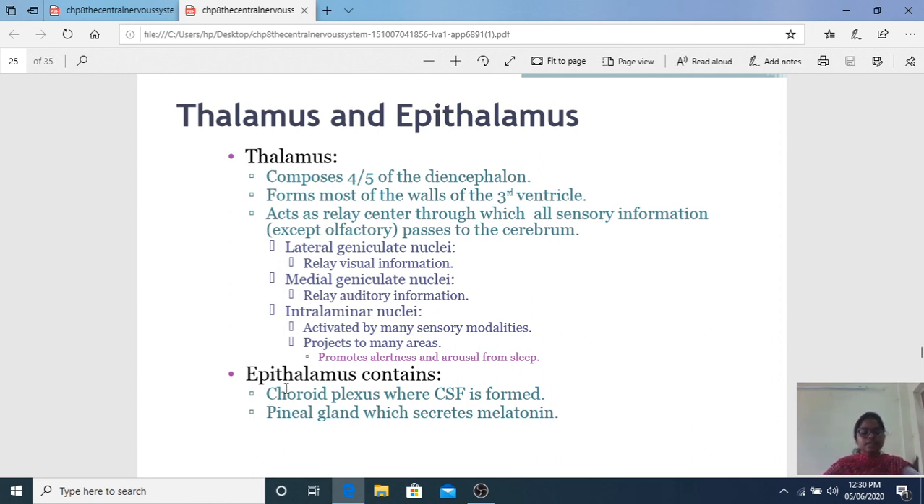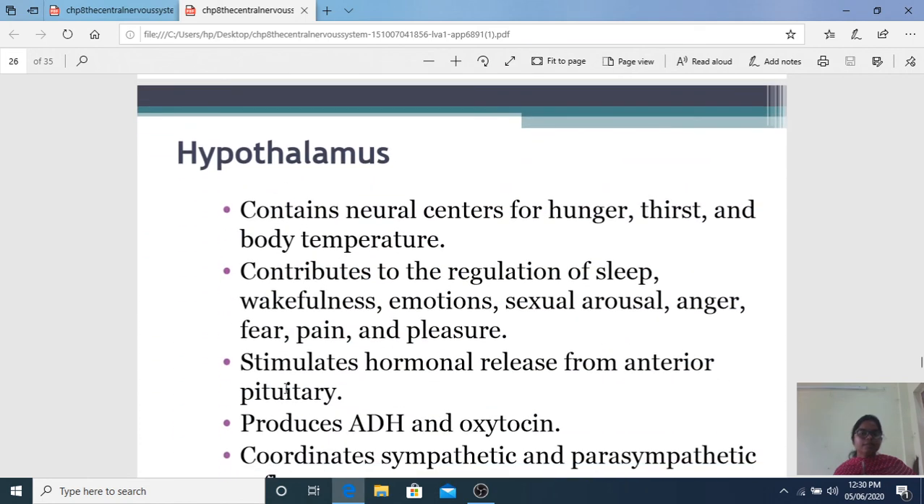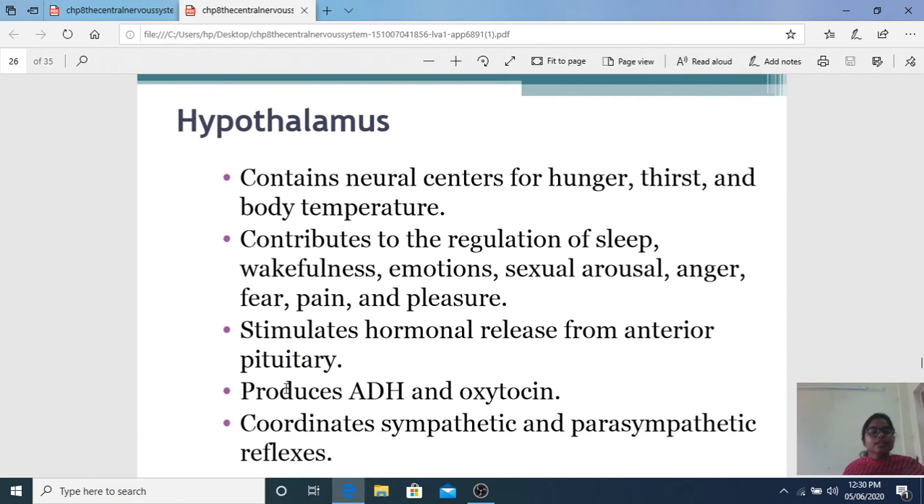And epithalamus is present just below the thalamus or around the thalamus. It contains choroid plexus where CSF is formed, and this CSF is secreted into the lateral ventricles, then into the third ventricle. From there it goes into the fourth ventricle. And choroid plexus, it's over. And then the pineal gland, which secretes melatonin. This is secreted more in the night, hence your pineal gland causes sleep.